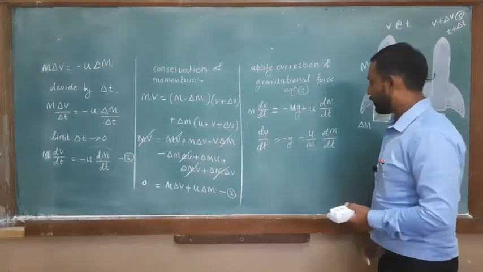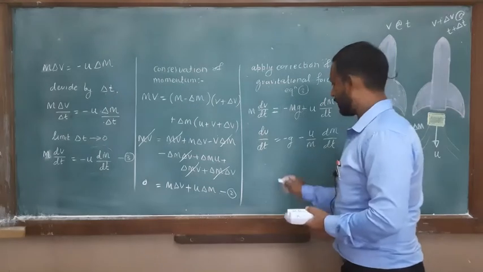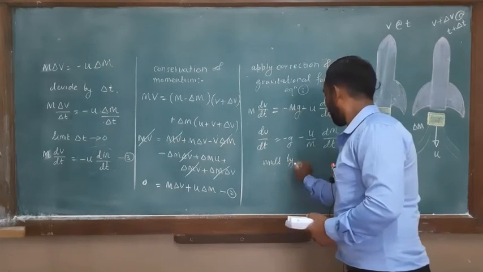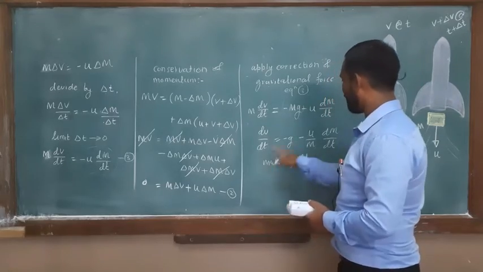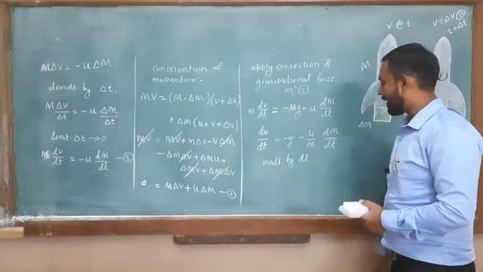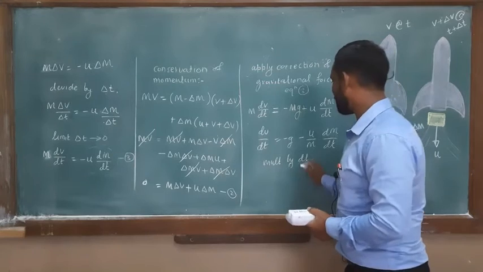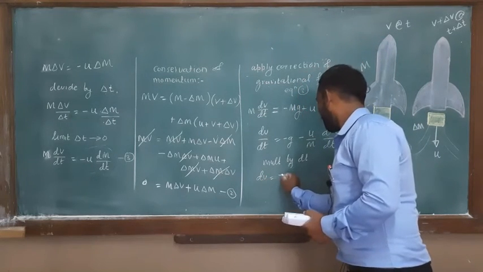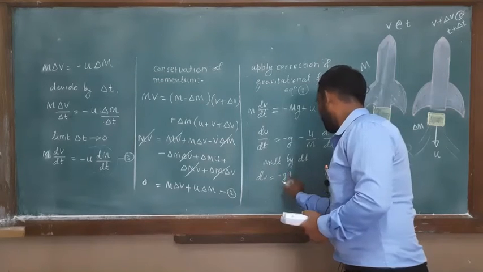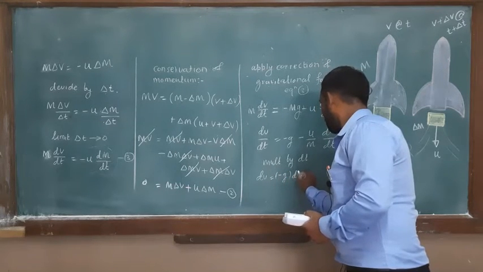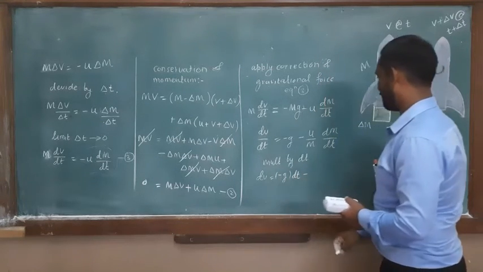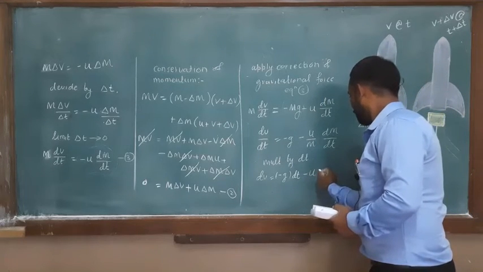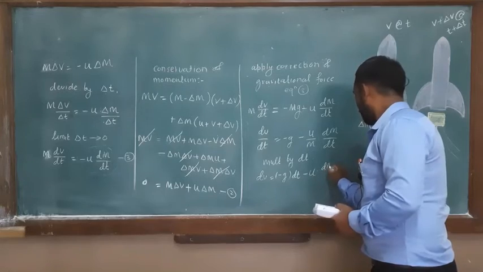Okay, so multiply by delta t. So if you multiply both sides of this equation by delta t, what do you get? dv is equal to minus g as it is, multiply by delta t, minus, so delta t goes away, so you will get u into delta m.